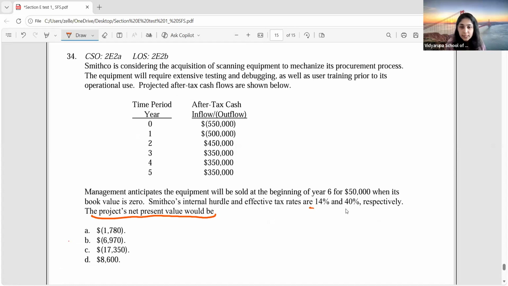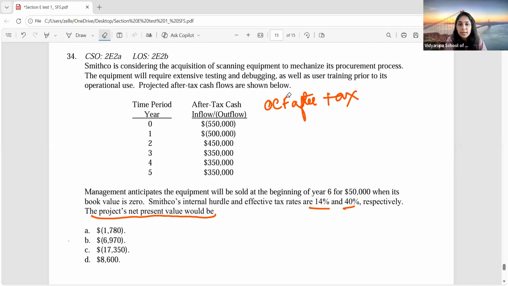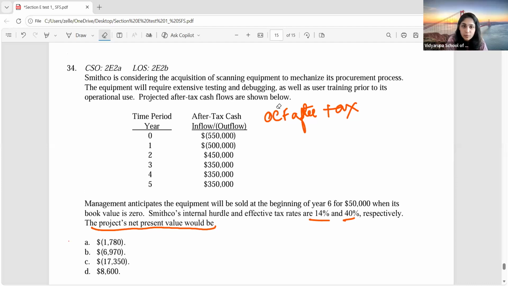Tax rate and the hurdle rate is given. So first you have to find out the operating cash flow after tax, correct? No, that also they have given already. So you don't have to do it again. Be very careful, guys. They have already told you that this is your after tax cash flows. So all you have to do is find out the NPV.